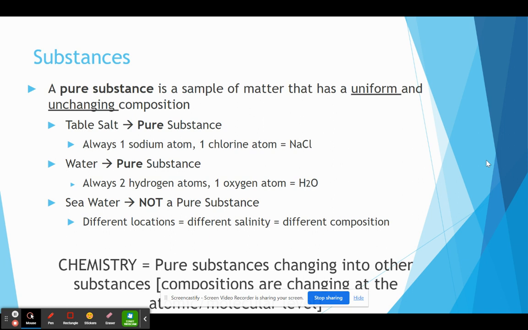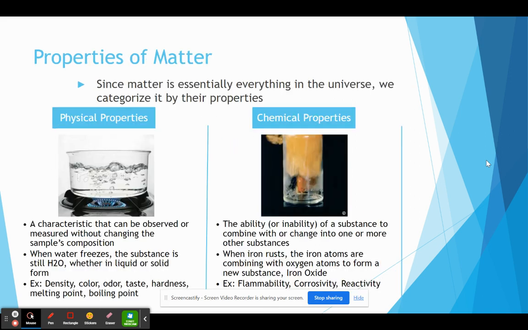If I look at water, that's also a pure substance. If I'm getting water from my deionized water, pure water, it has two hydrogen atoms and one oxygen atom. That makes H2O. No matter where I look in that sample, every molecule is going to be H2O. But something like seawater isn't pure. Different locations are going to have different salinities, which is different concentration of salt. And that's a different composition. It's not uniform throughout. So that would not be a pure substance. So looking at chemistry, we're looking at how these pure substances evolve from one thing to another and how they combine at that atomic or that molecular level.